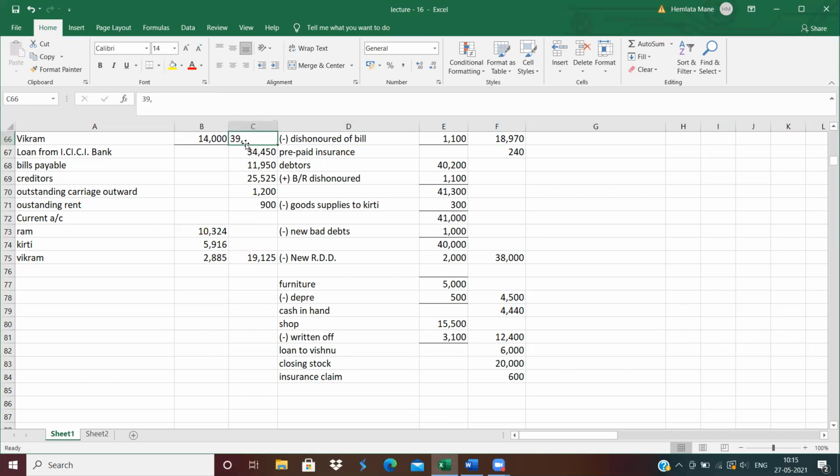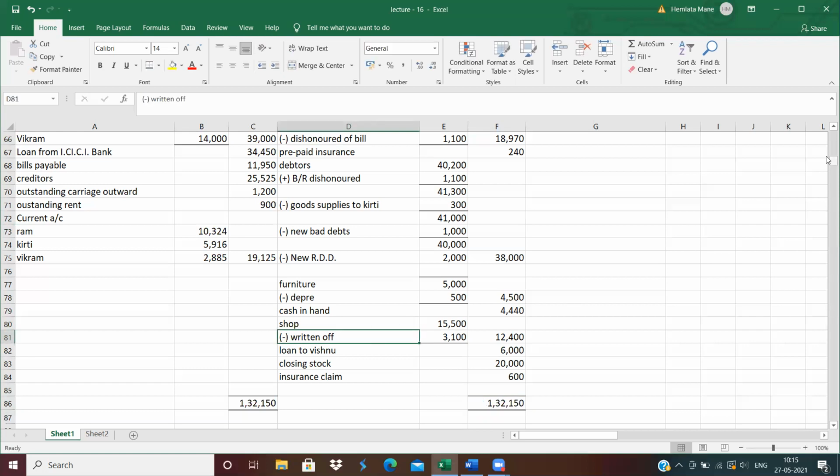So now tally the balance sheet. See whether the total is equal or not. The total of the balance sheet is 1,32,150. So our balance sheet total is right. It means our solution is right.